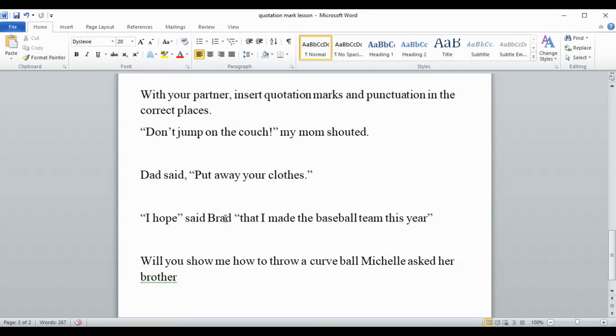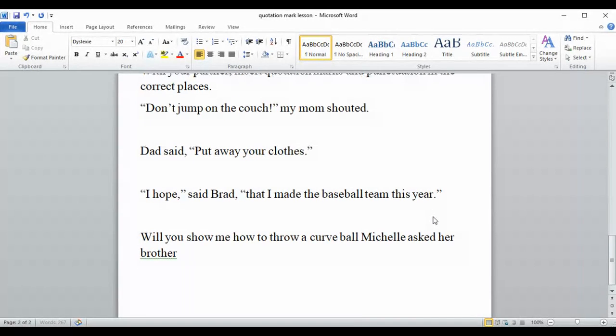So, "I hope," said Brad. He's not finished speaking here, so we're going to put a comma. And he's not finished speaking here either, so we're going to put another comma. This is not the beginning of what he said, so it's going to remain a lowercase letter. This was the beginning of what Dad said. That's why we capitalized that P. And then he's finished speaking here, and all he said was, "I hope that I made the baseball team this year." He didn't shout it or exclaim it. He just said it. So we'll end it with a period.